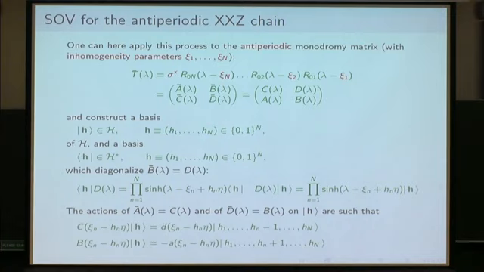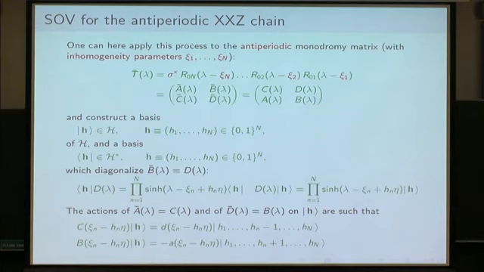And you can construct this basis, which diagonalizes operator B bar, and the roots of B bar will correspond to the inhomogeneities shifted by this parameter of the model, eta.